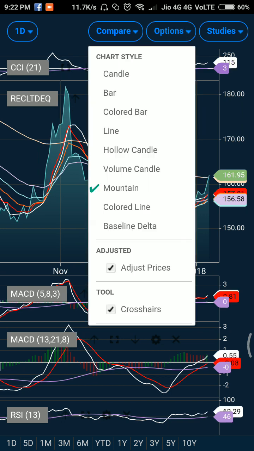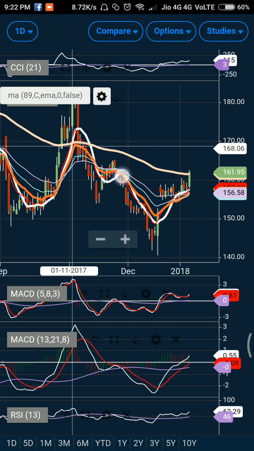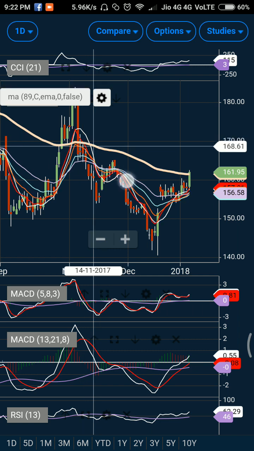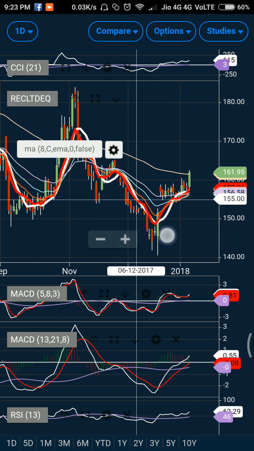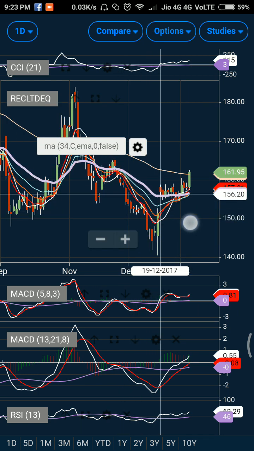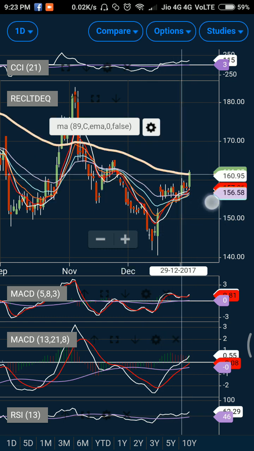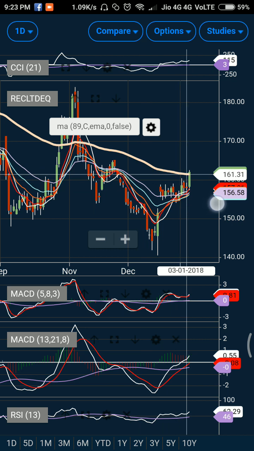As you can see, the stock has been trading quite below its 89 days exponential moving average. It did try to break on the high side, came up, went down, and drastically went down, and now got some sort of support and traded higher with a gap up move. So it took a support, and now it is breaking. Now it has broken above its 89 days exponential moving average.